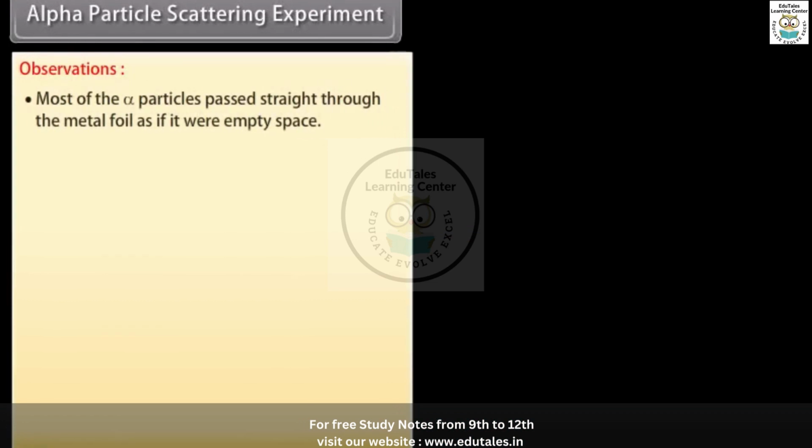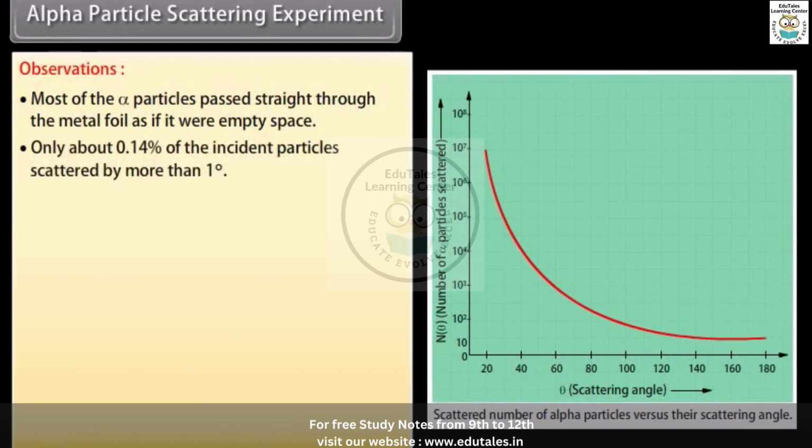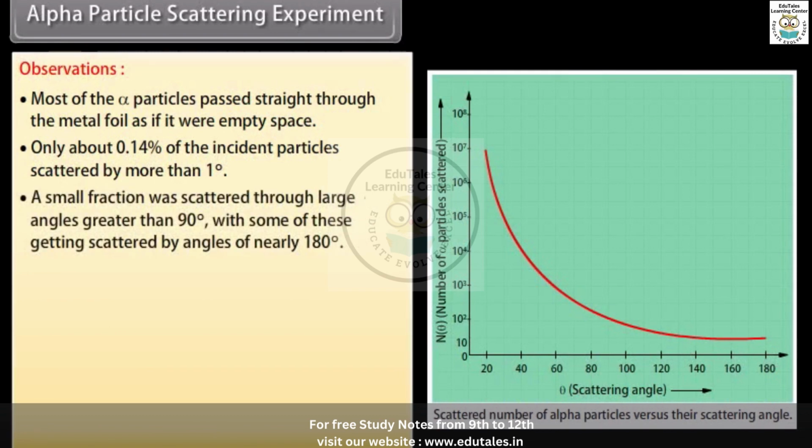Observations. Most of the alpha particles passed straight through the metal foil as if it were empty space. Only about 0.14% of the incident particles scattered by more than 1 degree. A small fraction were scattered through large angles greater than 90 degrees, with some of these getting scattered by angles